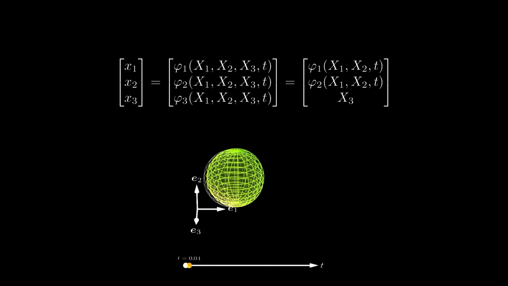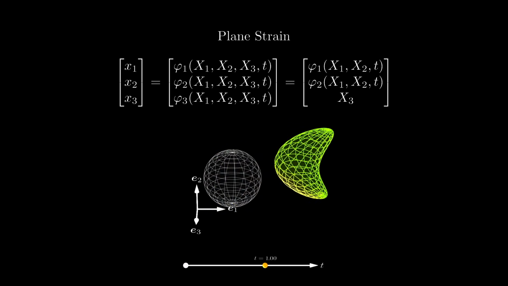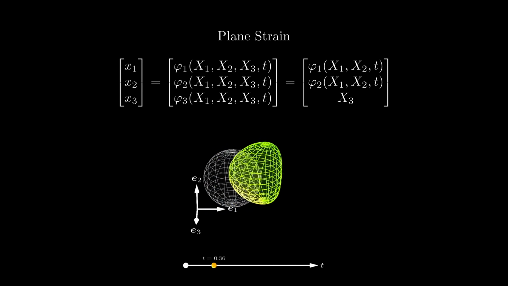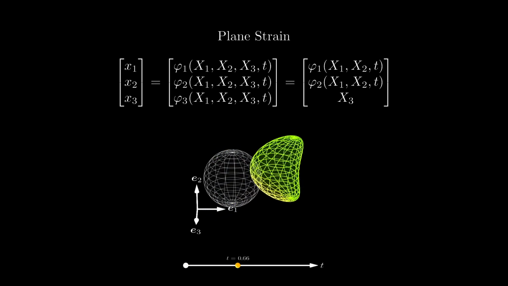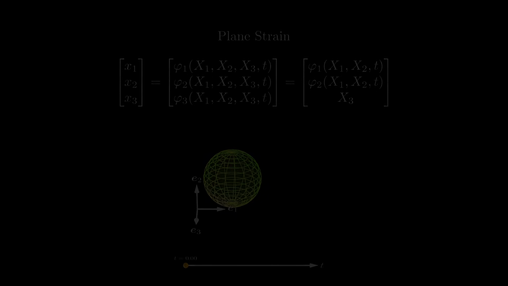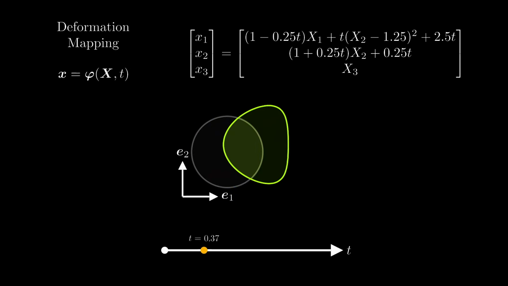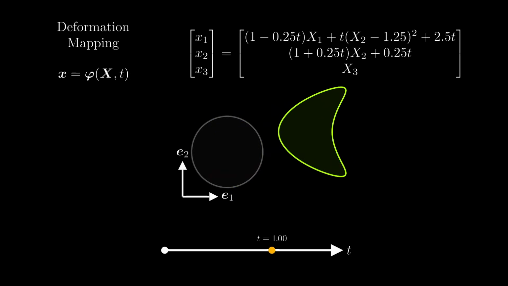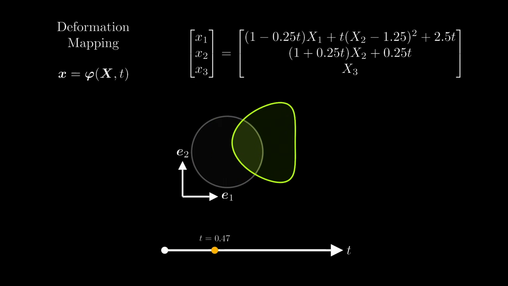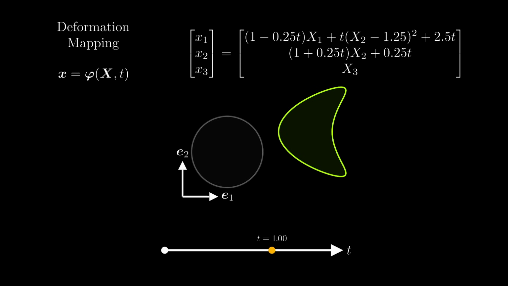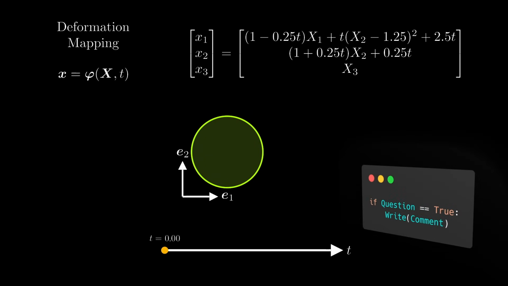In continuum mechanics, this is called plane strain. I will assume plane strain for all examples that we discuss in this video, because it is easier to visualize. But the equations that we will discuss also hold for more general out-of-plane deformations. Okay, I hope that by now you could develop some intuition about what the deformation mapping is doing. It's simply a function that takes an undeformed point and a time as input and returns the deformed point. If you have any questions, don't hesitate to ask in the comments.